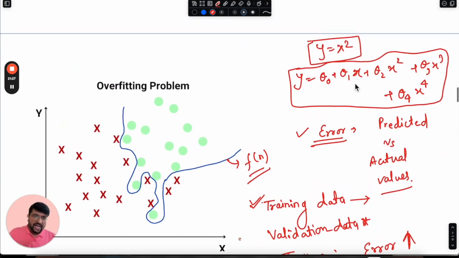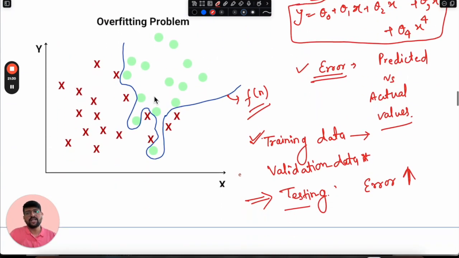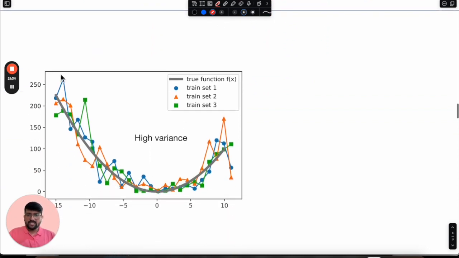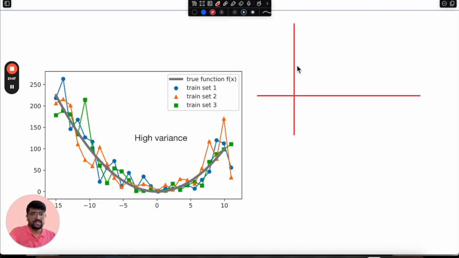So we tried to fit a very complex model on a simple data set. What happened? Suppose this is the data that we had. Okay. And if you know signals, whenever we record some kind of data set, like suppose we are recording some data features, what we will observe is there will be no fixed data samples. There will be some kind of scattered values. Okay. This kind of thing. So what will happen if we try to fit a very complex model? Any sensor will have some kind of noise values. Okay. These noises will be present in our data set.